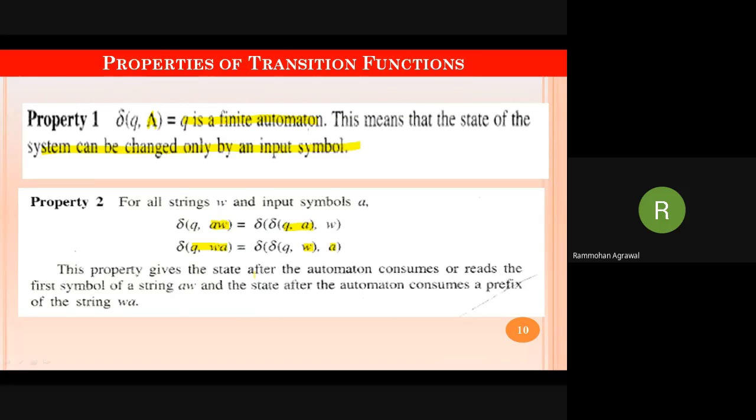Property 1 explains that whenever a state is given a proper input, it may change its state, or it may reside at the current state, but the input symbol has to be proper. Whenever we give an infinite symbol, or epsilon, as an input, which is not recognized by the system, it will not make a transition. So these are the two properties of transitions which you should definitely know.